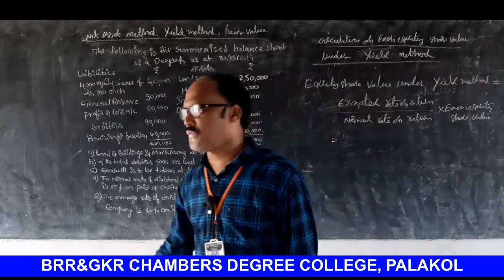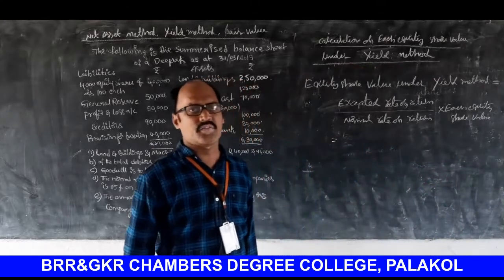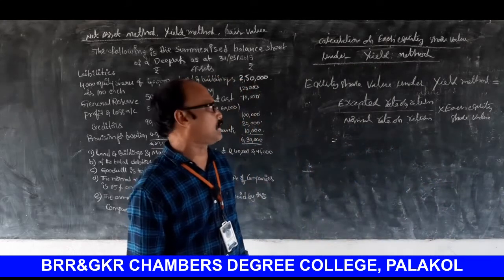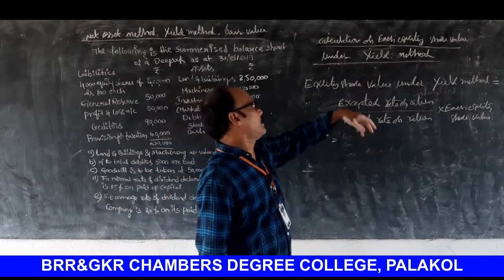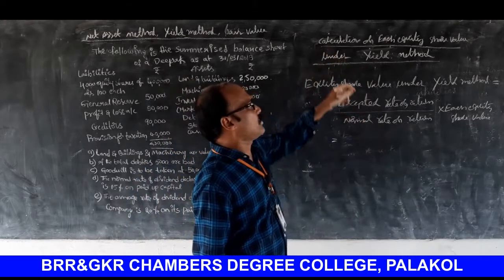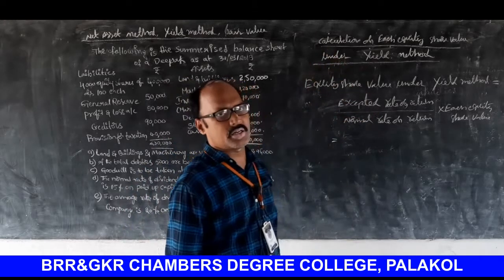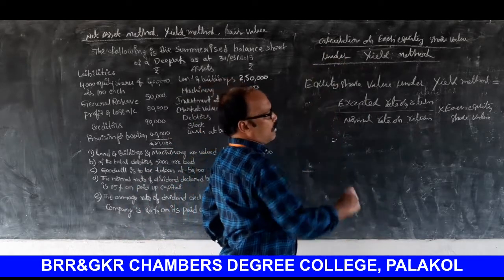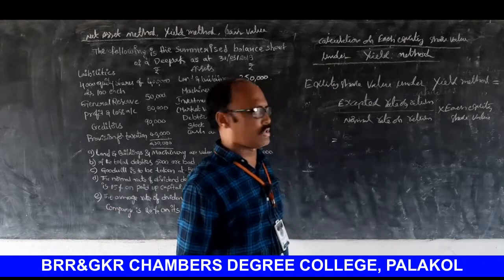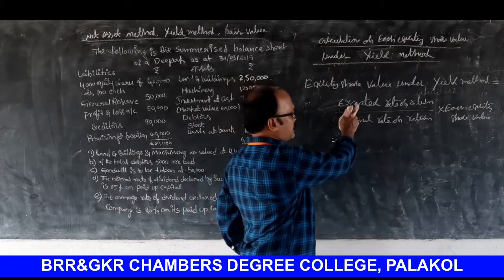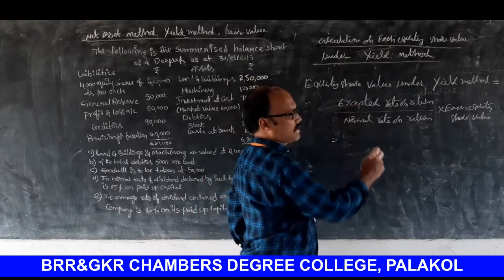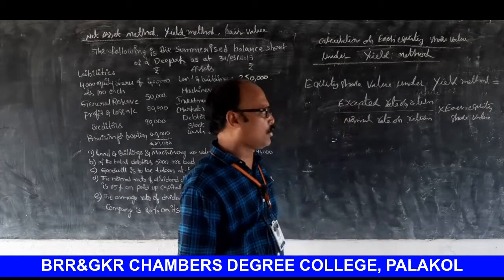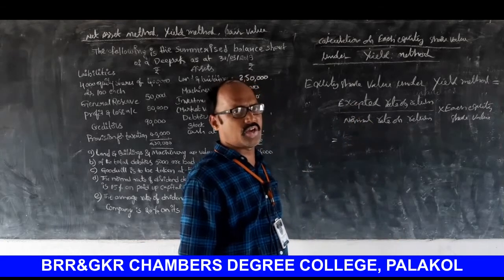This is the principle for calculation of each equity share value under yield method. Once again, equity share value under yield method is equal to expected rate of return by normal rate of return into each equity share value.